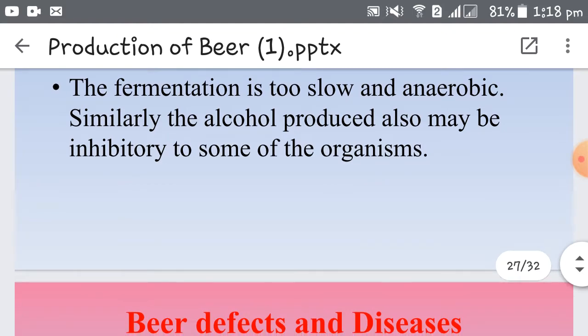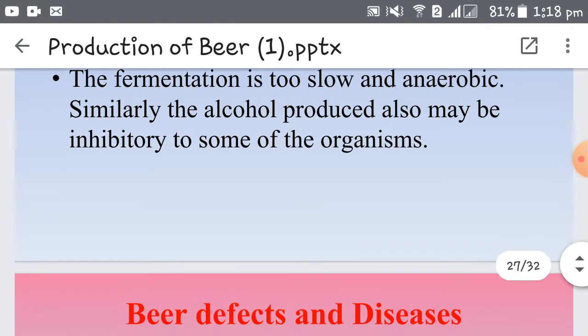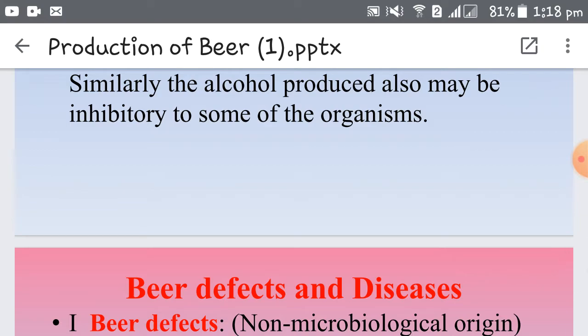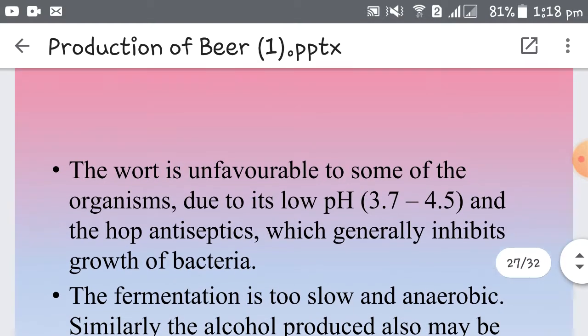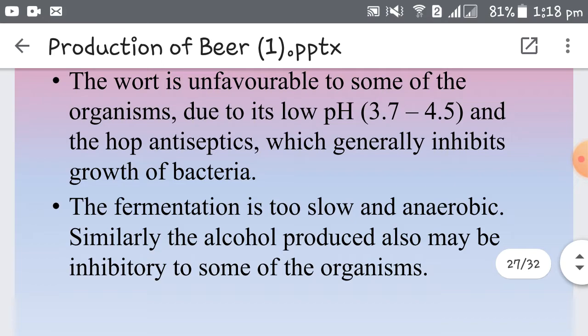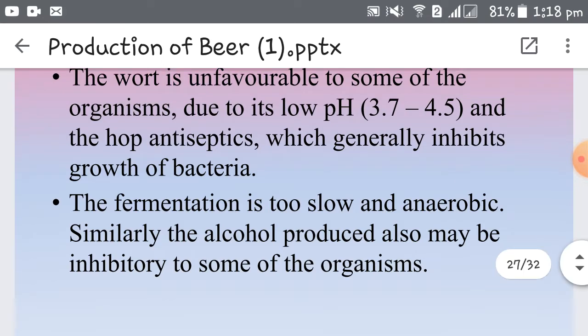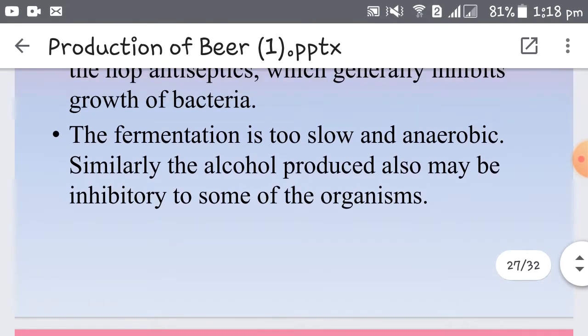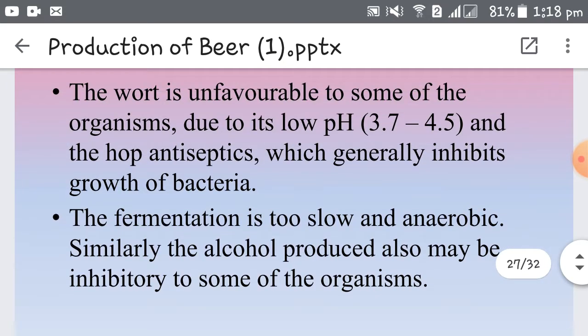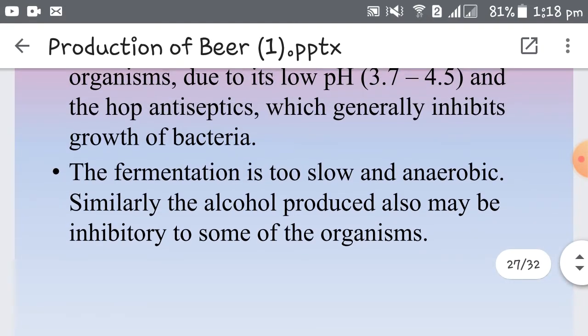So because it is an anaerobic process, again microorganisms do not grow. Similarly, when fermentation is proceeding, alcohol is produced by microorganisms and the alcohol produced also inhibits the growth of most of the microorganisms. So as far as microbiology of beer production is concerned, at every step we take care that unwanted, undesirable microorganisms do not grow in the beer.